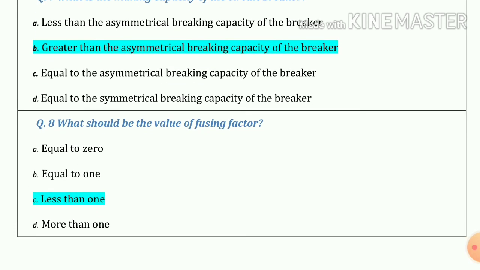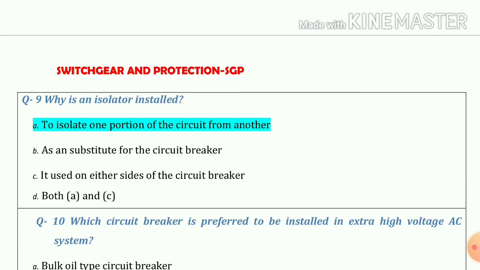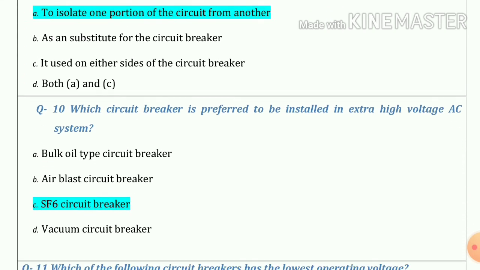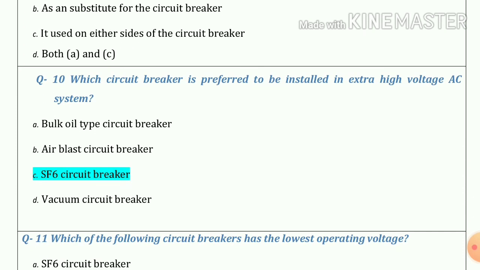Question number 8. What should be the value of fusing factor? So our answer is option C, less than 1. Question number 9. Why is an isolator installed? So our answer is option A, to isolate one portion of the circuit from another. Question number 10. Which circuit breaker is preferred to be installed in extra high voltage AC system? So our answer is SF6 circuit breaker.